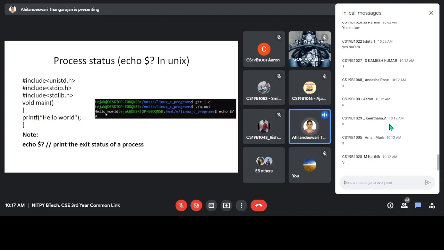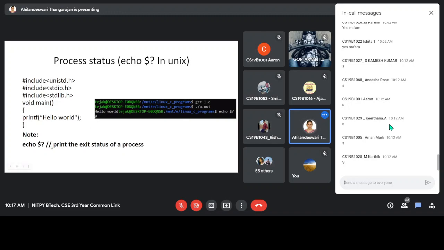We want to check what will be the process status, whether it is successfully executed or not, by typing the command echo $?. This will return the process status of the previously executed process. Just now we executed this process, so echo $? will return 0 because it is successfully executed.